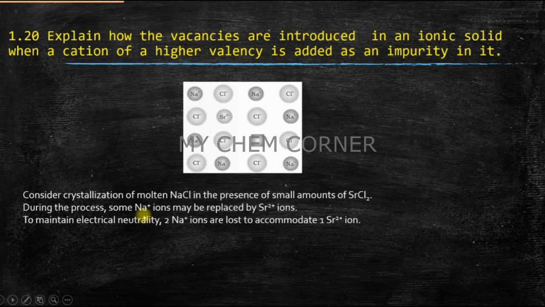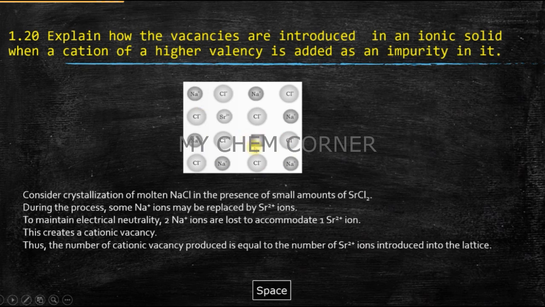In order to maintain neutrality, that entire process needs to happen, where two sodium atoms are lost to accommodate one strontium ion. Now when this happens, what happens? At one point there is a vacancy created, which is a cationic vacancy. Therefore, the number of cationic vacancies produced will be equal to the number of strontium ions that are introduced into the lattice. So if there's one strontium ion, that means one vacancy will be created. So this is going to answer your question number 1.20.